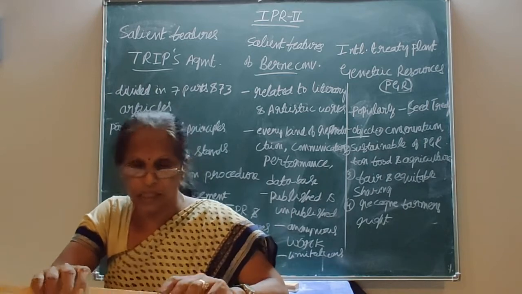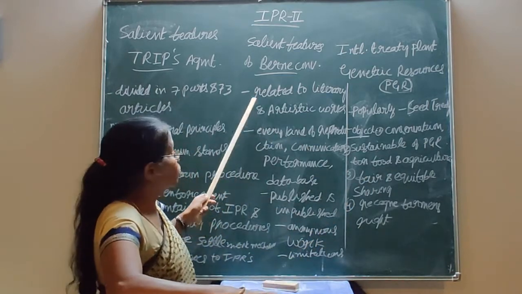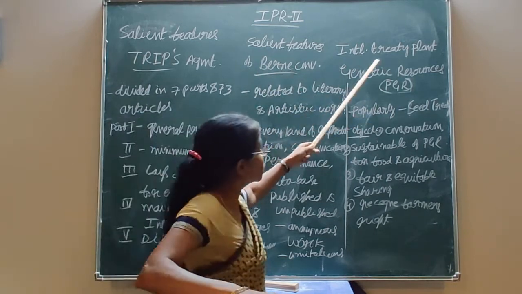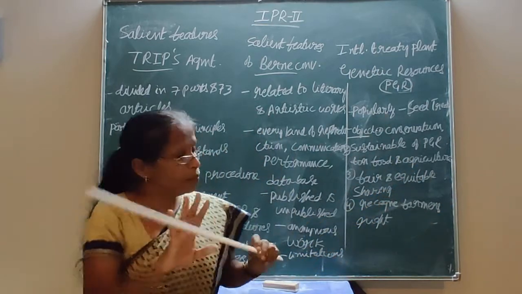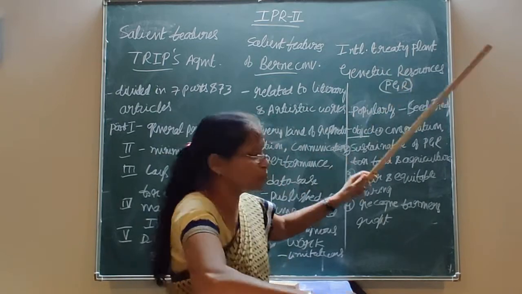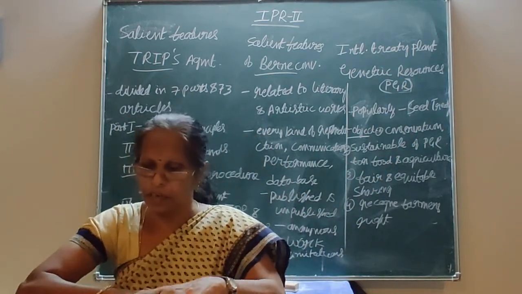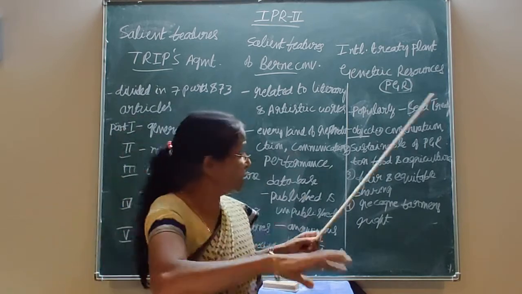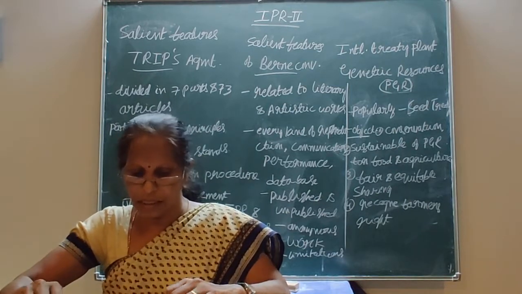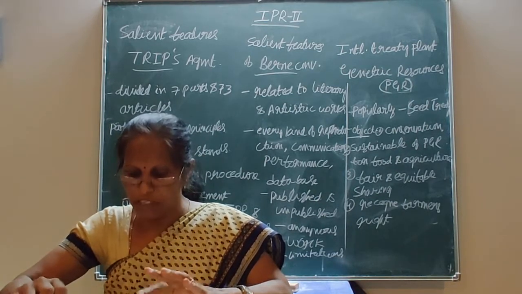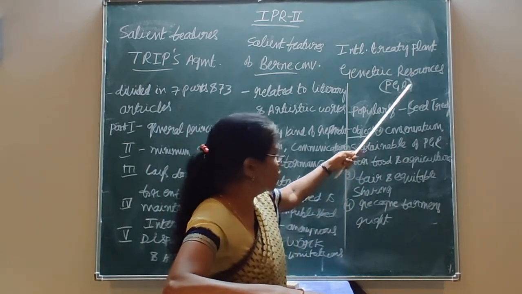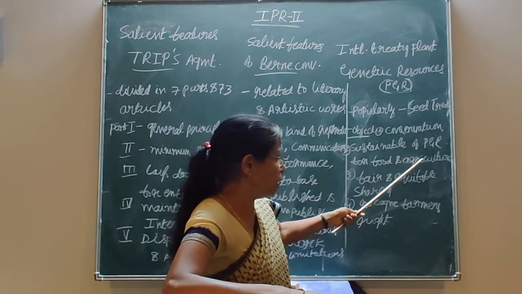In that way, these are the certain features which are protected with regard to literary and artistic work under the Berne Convention. The next one is the International Treaty on Plant Genetic Resources, which is called PGR. This treaty is popularly called the Seed Treaty. The object of this treaty is the conservation and sustainable use of plant genetic resources for food and agriculture.